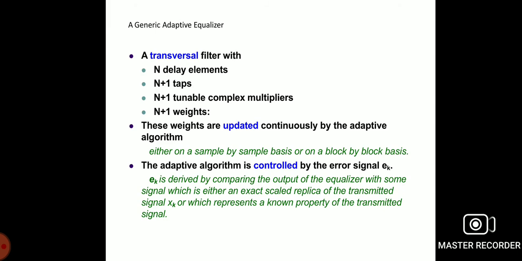The adaptive algorithm is controlled by the error signal. It is derived by comparing the output of the equalizer with some signal which is either an exact scaled replica of the transmitted signal or which represents a known property of the transmitted signal.